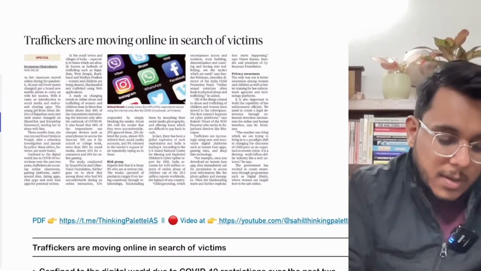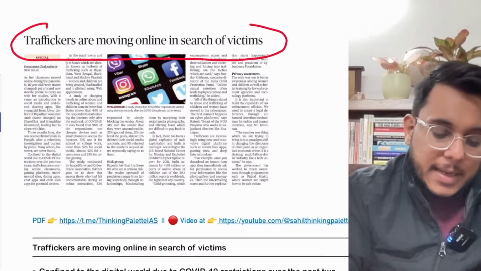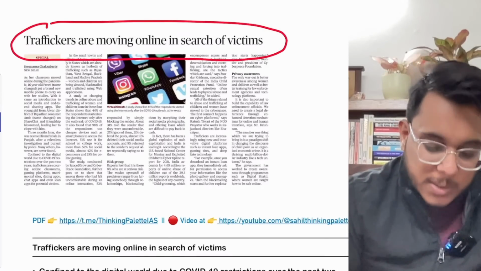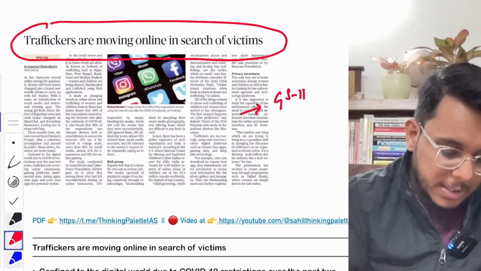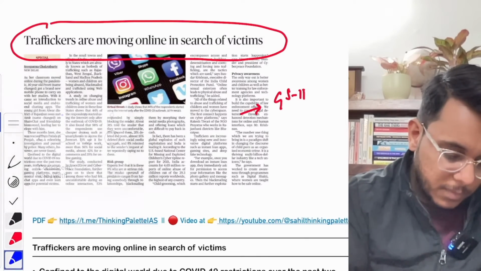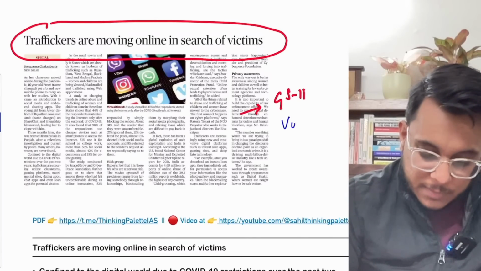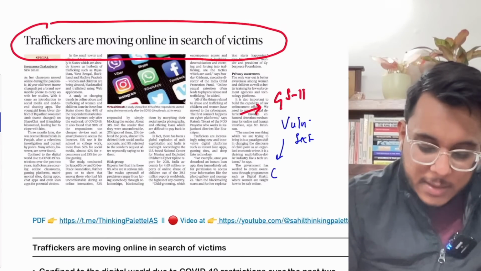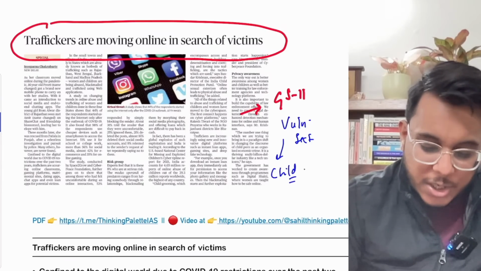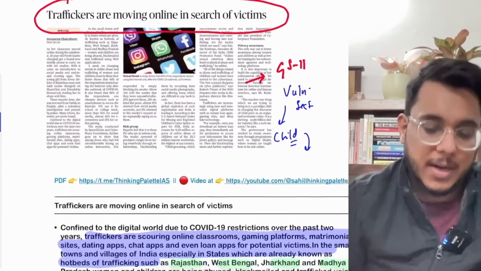Traffickers are moving online in search of victims. This article we will see with respect to GS paper number 2, vulnerable sections. Particularly within the vulnerable sections, in the children-related issues, we'll see this article.